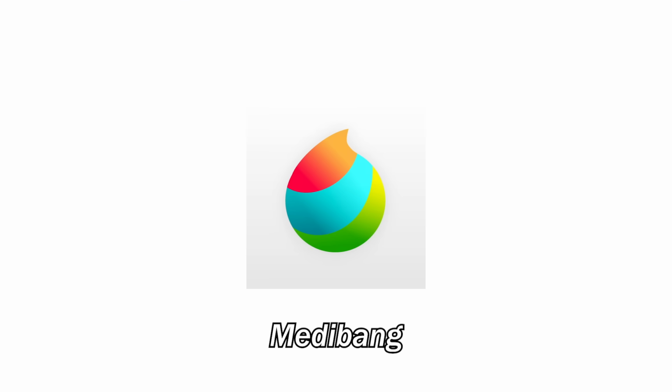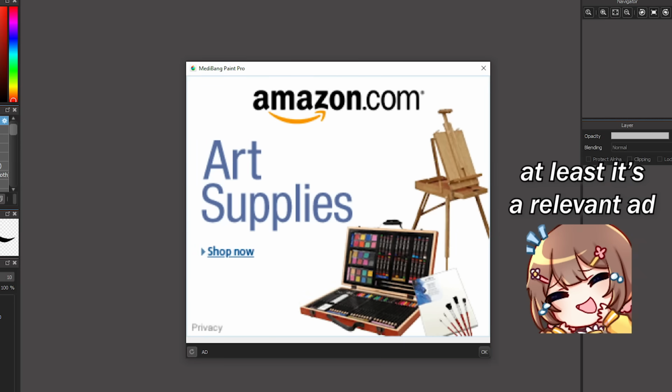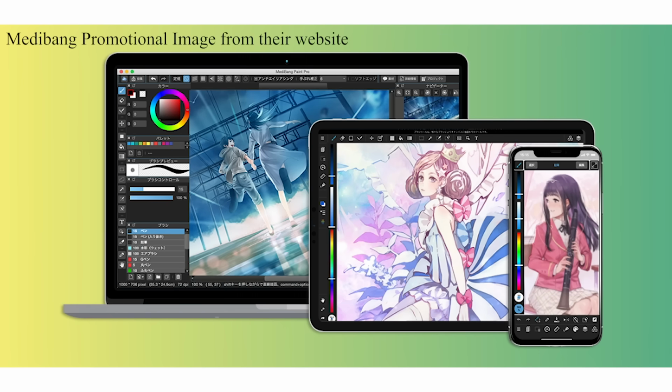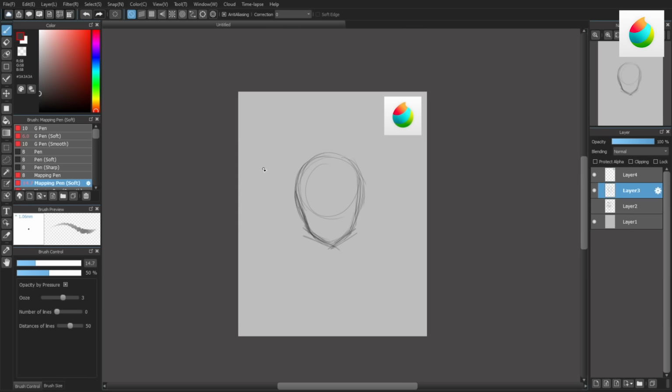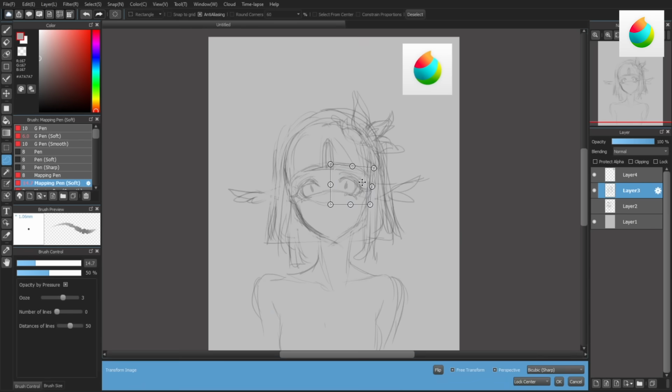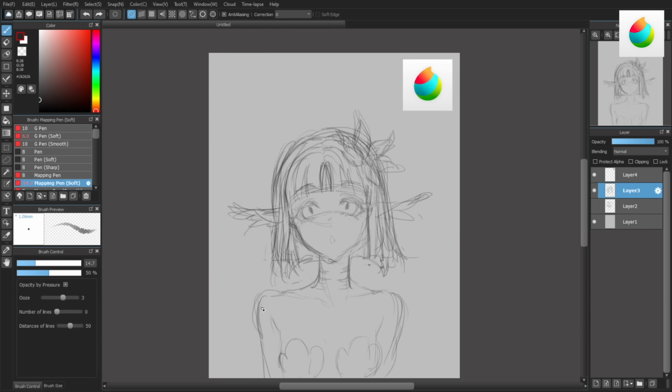Now on to Medibang. Right in the beginning, we got hit with a few ads. Medibang also has an iPad app version, which is definitely a great perk. This time, the clipping functions and folders worked perfectly. Just make sure to change your folder mode to normal if you want to clip it.